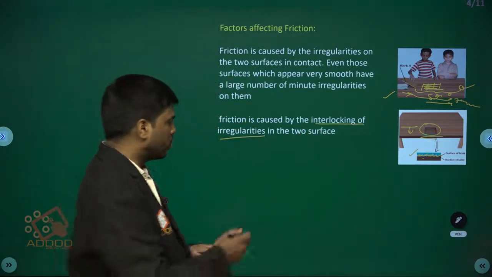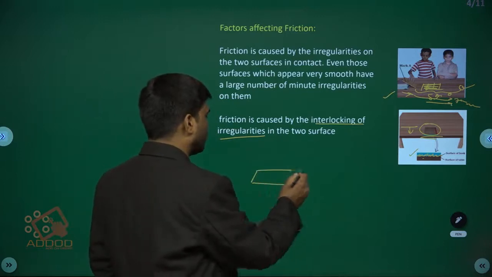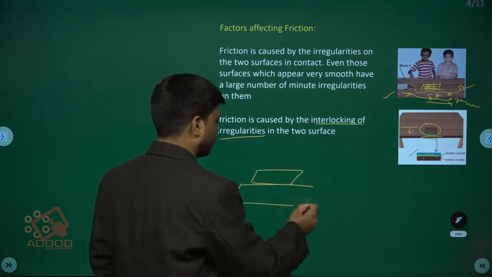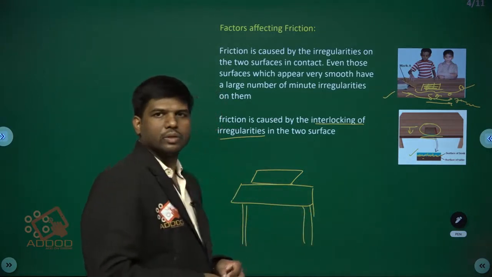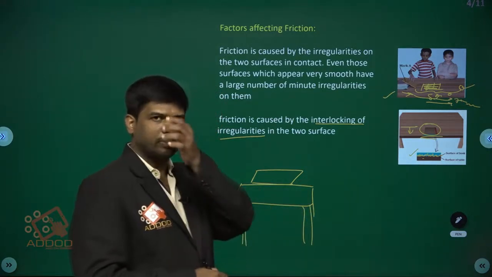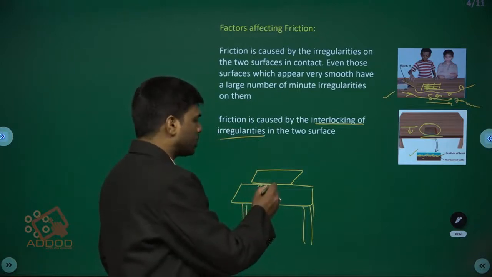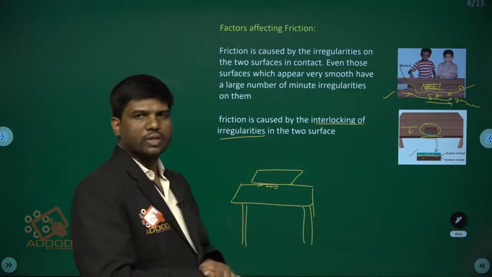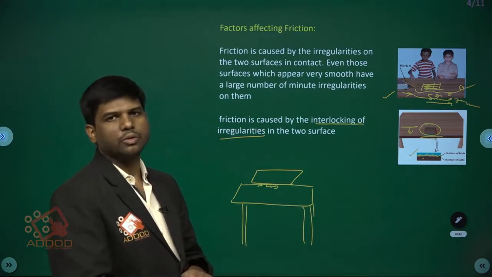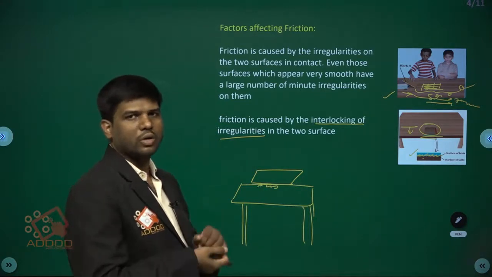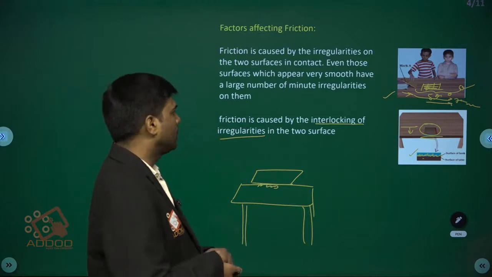When a book is on the table, why is it not falling? Due to frictional force between these two surfaces. Though these two surfaces appear to be smooth, they are not smooth because they are interlocking with irregularities.